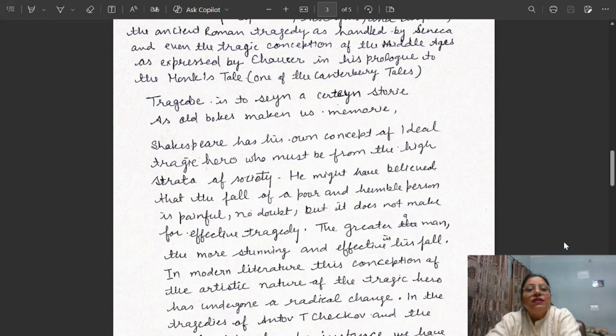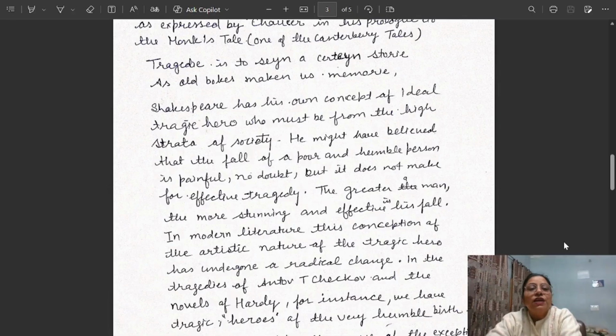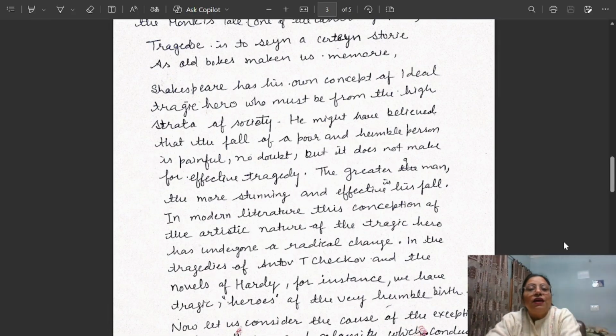These two lines are written in archaic style. We are to understand it in this easy way: tragedy is to see a certain story as old books make us remember.